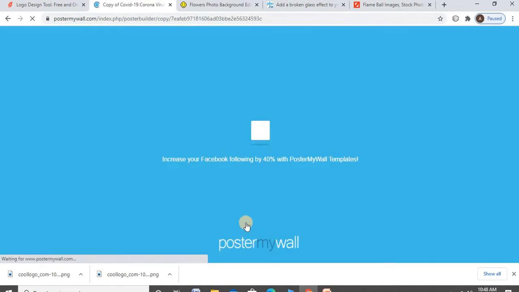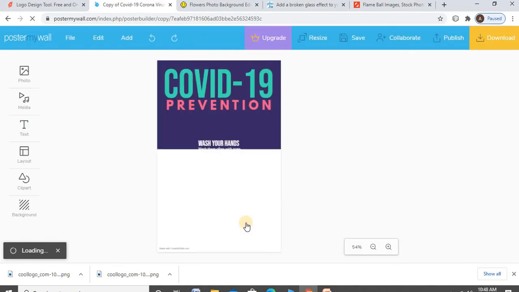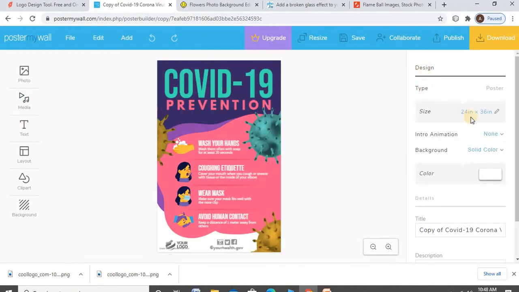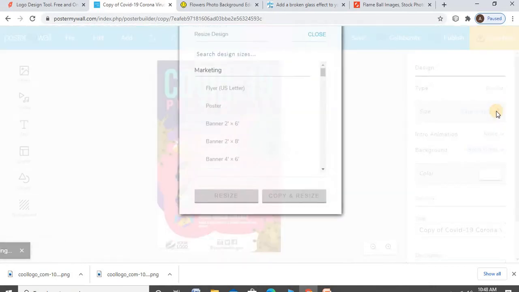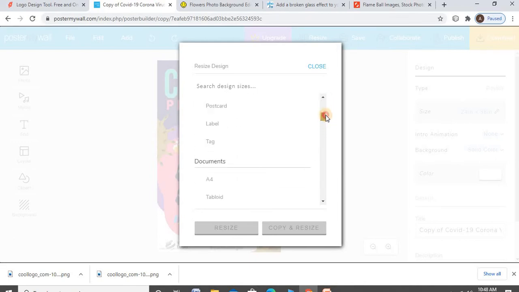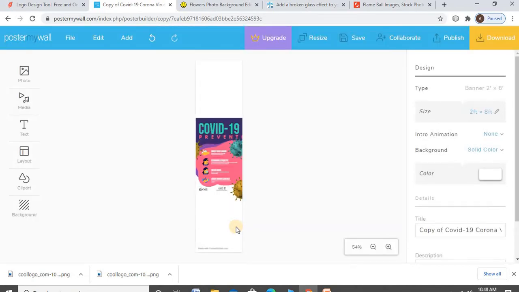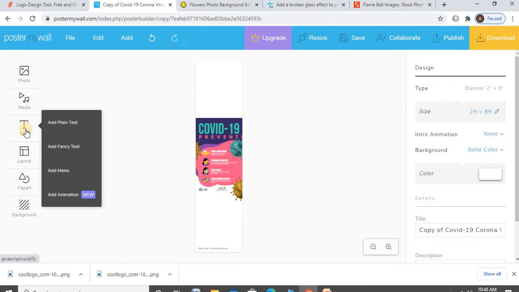Customize the template. In the design type, change the dimension. Change the dimension using resize. After that, any clip art or text can be added. We want to add fancy text.